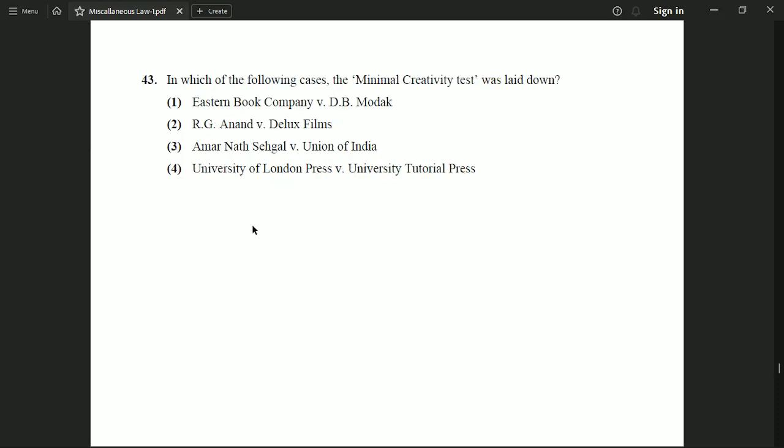Next question is, in which of the following cases was the minimal creativity test laid down? It is related to the IPR. Option 1 is Eastern Book Company versus DB Modak. Option number 2, RG Anand versus Deluxe Films. Option 3, Amarnath Sehgal versus Union of India. Option 4, University of London Press versus University Tutorial Press. And the correct option to this question is option number 1, which says Eastern Book Company versus DB Modak.